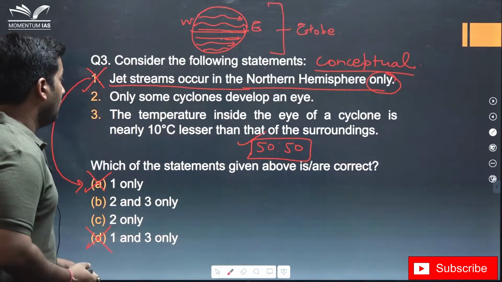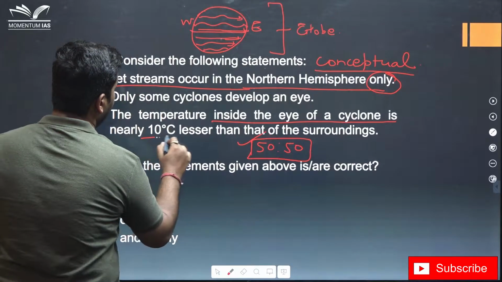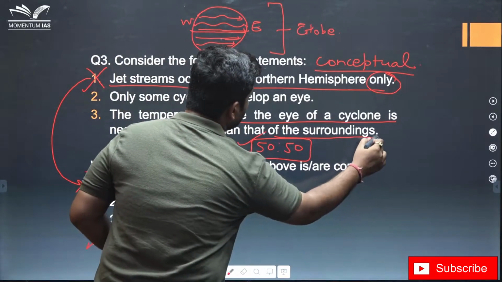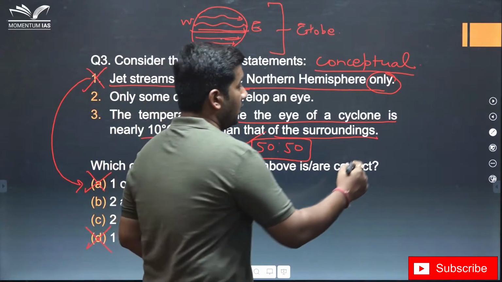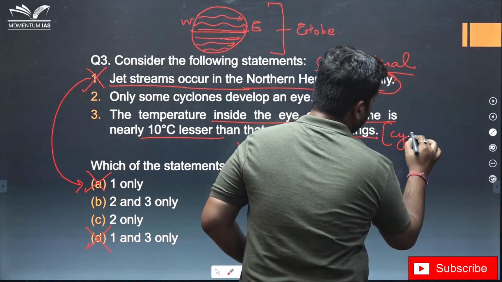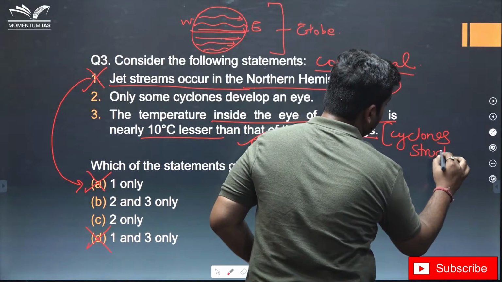Let's see. The temperature inside the eye of a cyclone is nearly 10 degrees lesser than that of the surroundings. No, that is also incorrect. This is solely related to cyclones and their structure. This is a very basic topic in geography.